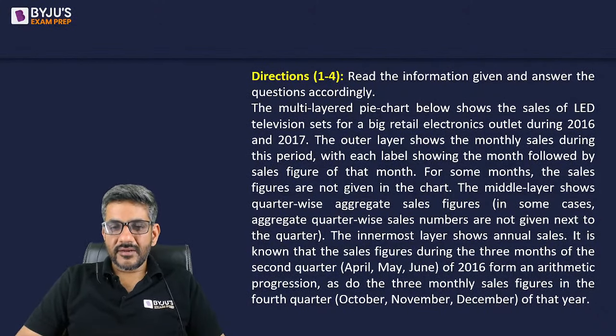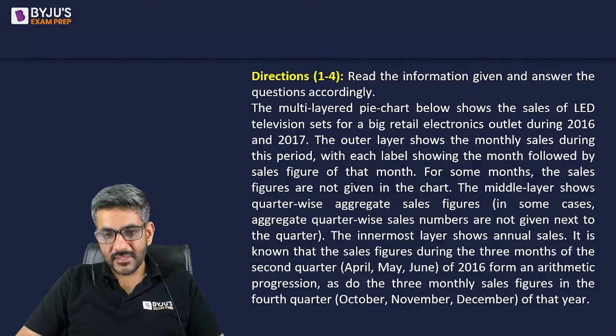The multi-layered pie chart below shows the sales of LED televisions for a big retail electronics outlet during 2016 and 2017. The outer layer shows the monthly sales during this period, with each label showing the month followed by the sales figure of that month.